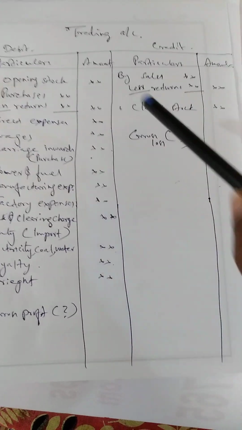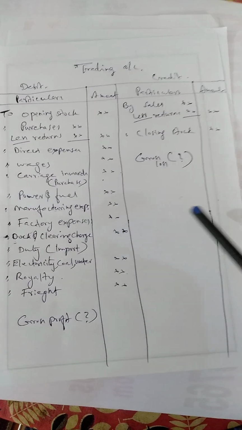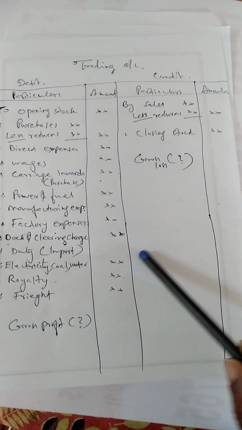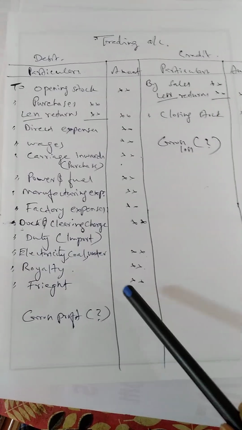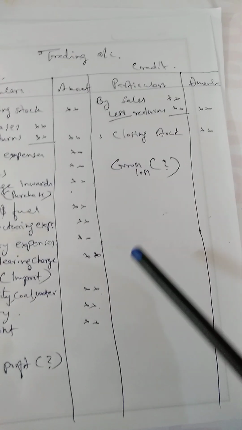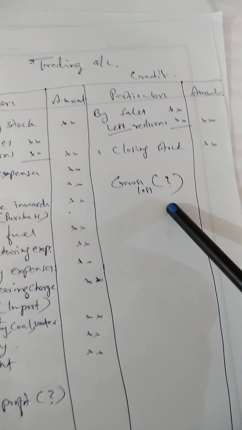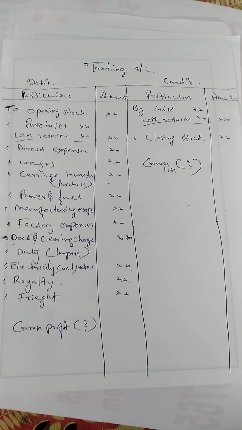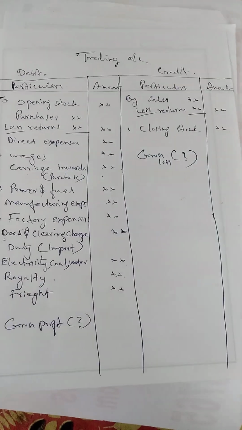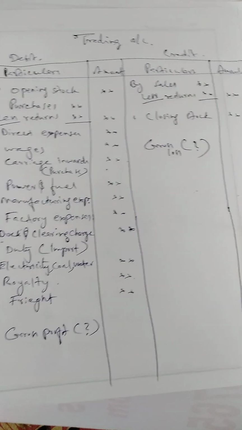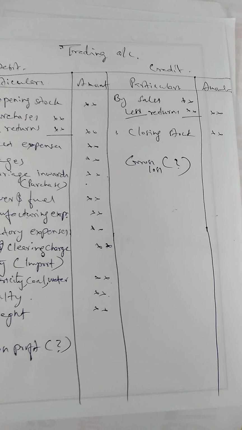After writing up this account, we balance this account. I will explain through a question how to balance an account. After writing up all these items, we have to balance this account, and sometimes the balance may appear on the debit side. If it is on the debit side, we call it gross profit. And if the balance appears on the credit side, it is called a gross loss. Okay. So this is a format of a trading account. Now we can solve a question by using this format, but I will explain that in the next episode, the next video. Because of the limitation of the length of the video, I explain this in the next video.